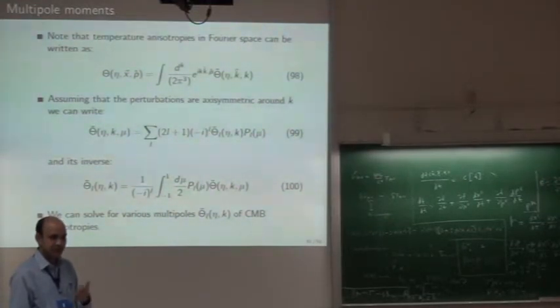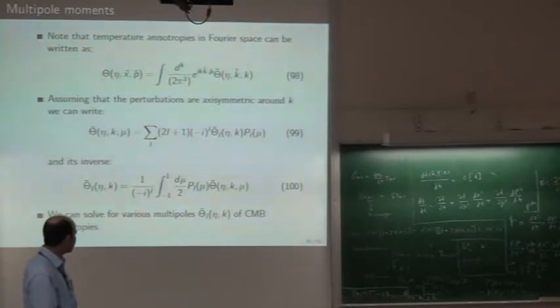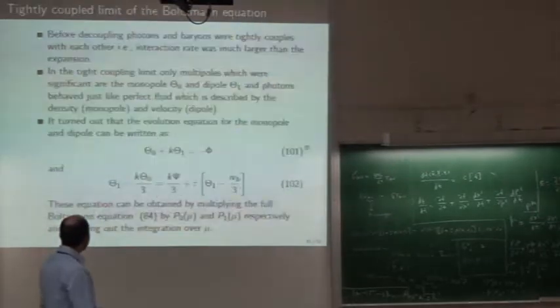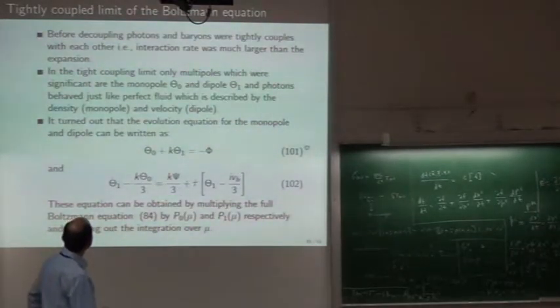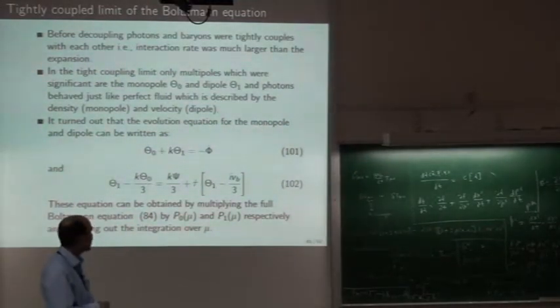So as I explained, you don't need higher multipoles, you just live with dipole and monopole. But later on you have to worry about them. So this I explained to you, the tight coupling limit, only theta 1 and theta 0 are needed. And we can write down the evolution equation for theta 0 and theta 1.